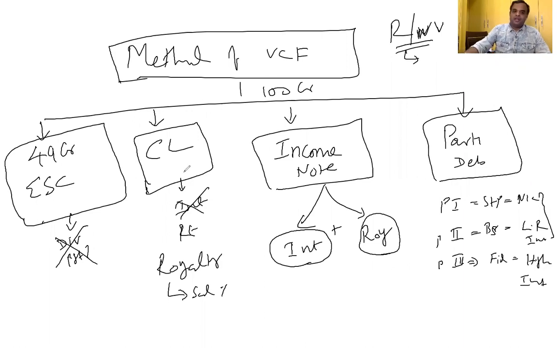So these are the 4 different methods of venture capital financing. A highly risky venture is accepted by a qualified entrepreneur. For that he needs money. Knowledge and money both have to be there. For that purpose, how to get the fund? By way of equity share capital, conditional loan, income note, and participating debenture. These are the 4 different ways. All are comfortable, Kanam? Yes, sir.